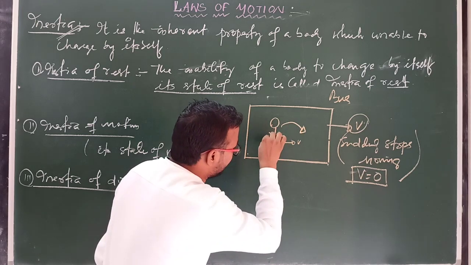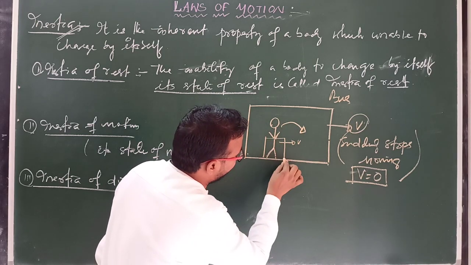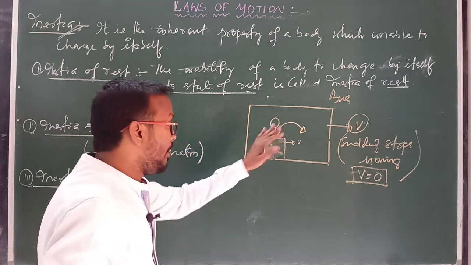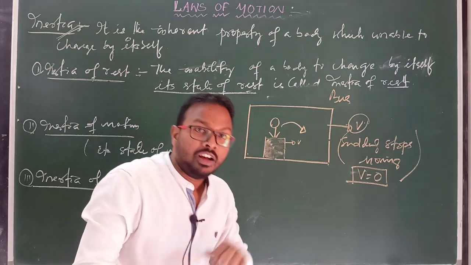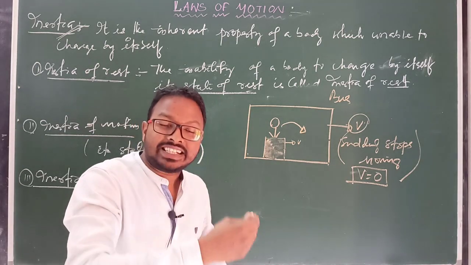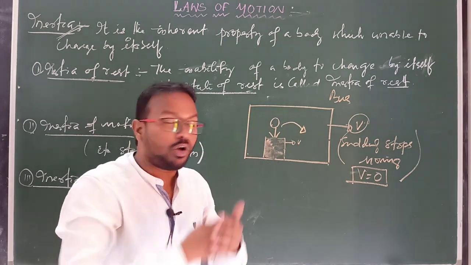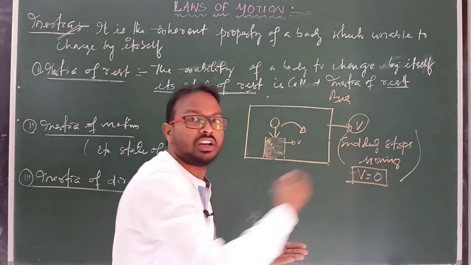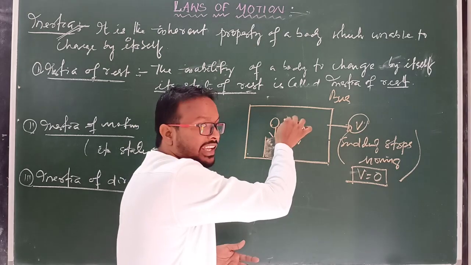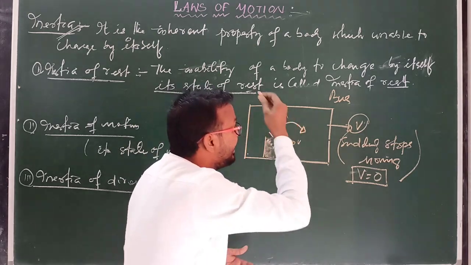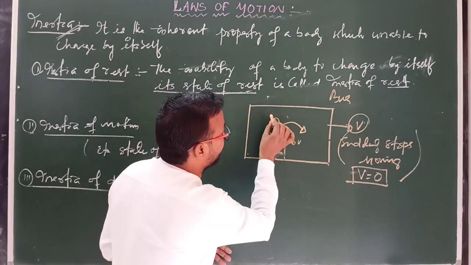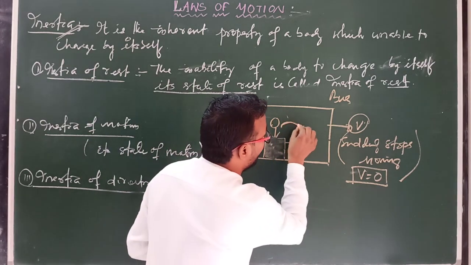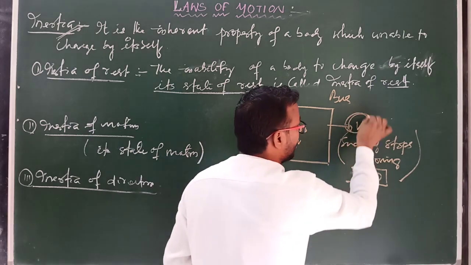If velocity is 0, then your body is moving in this direction. So the lower part of the body is now at rest, but the upper part of the body tries to maintain its initial condition. So what is the initial condition of this man? Its initial condition is motion, because the upper part of the body has no contact, so it will fall in the forward direction, or along the direction of initial motion.